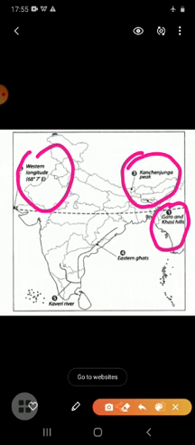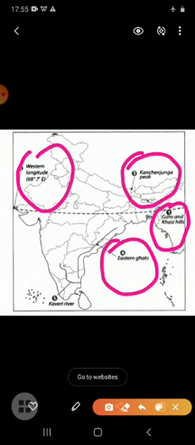Now students, next is the western longitude. It is situated in the western direction and the western longitude is 68 degrees 7 minutes east. Then is the Eastern Ghats. You have to locate the Eastern Ghats. Students, about the Eastern Ghats you have seen in the explanation also, but important lines I want to tell you.